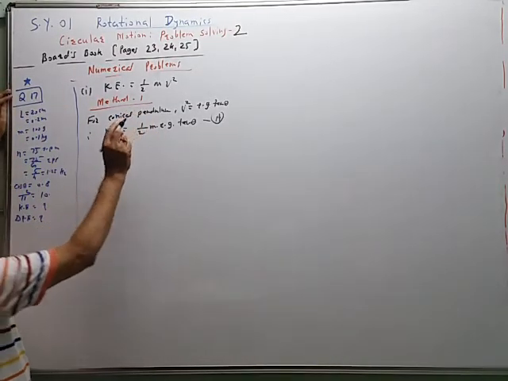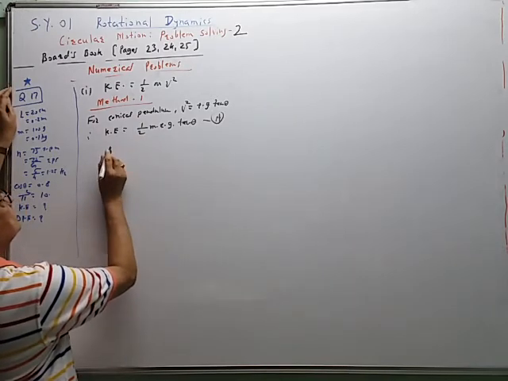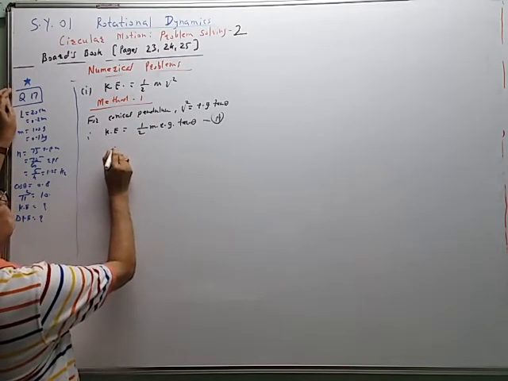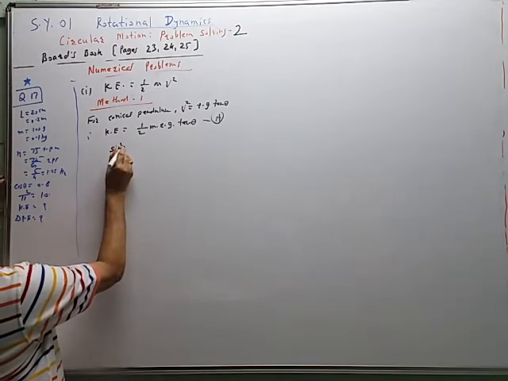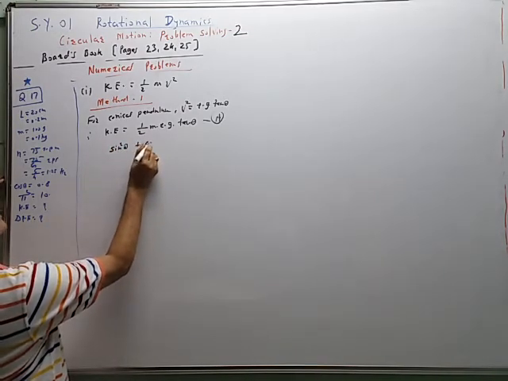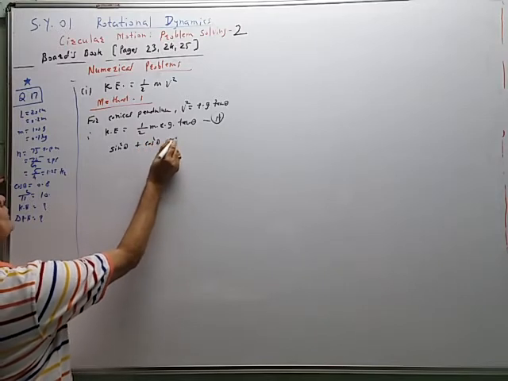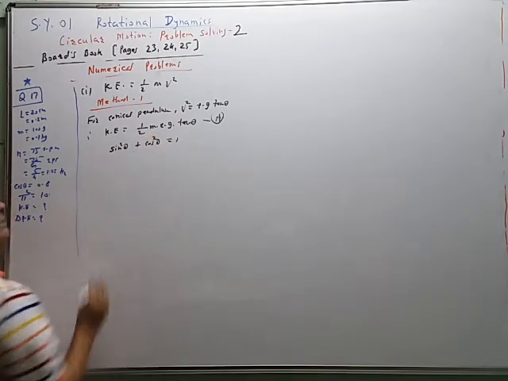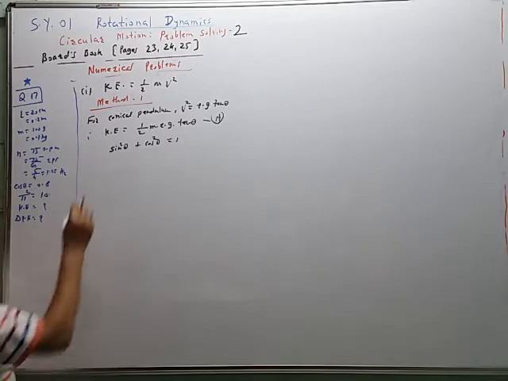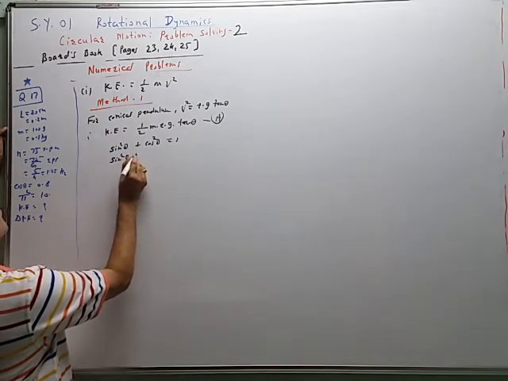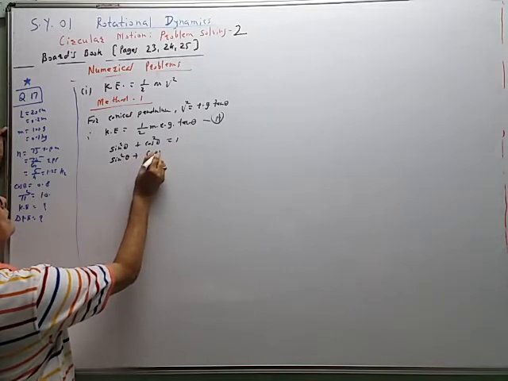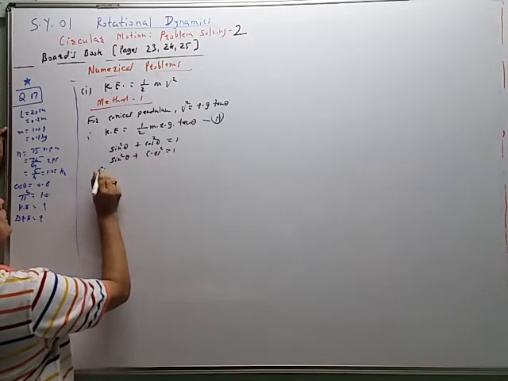So now we are going to use trigonometry. We are given cos theta. So sin square theta plus cos square theta is equal to 1. This is the basic relation from trigonometry. So sin square theta plus 0.8 square is equal to 1.